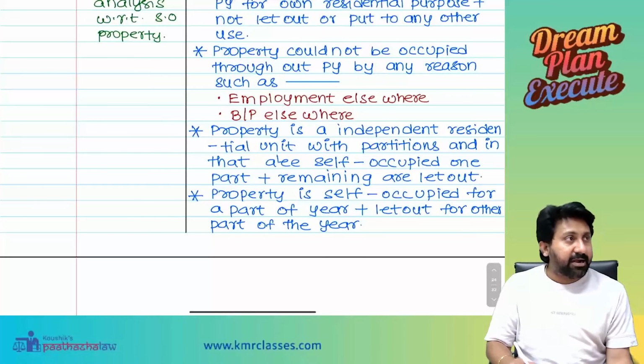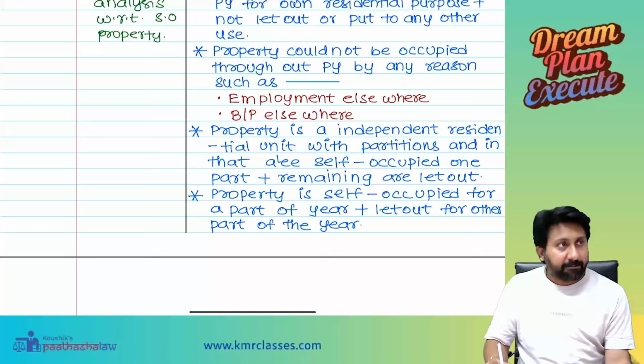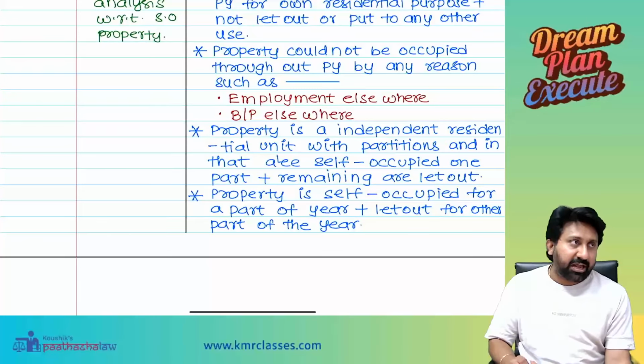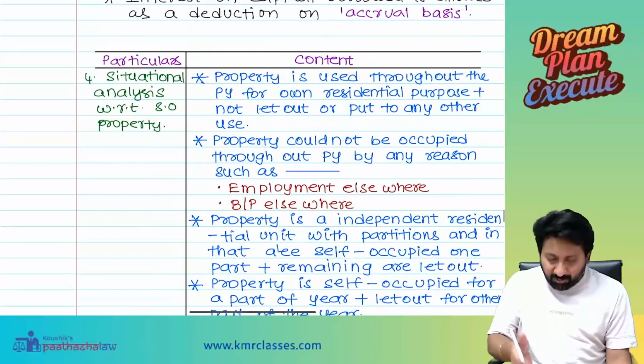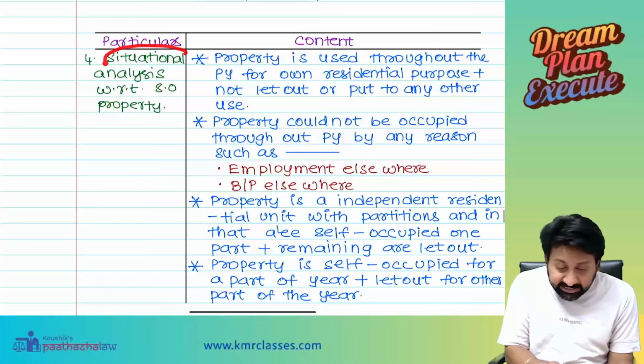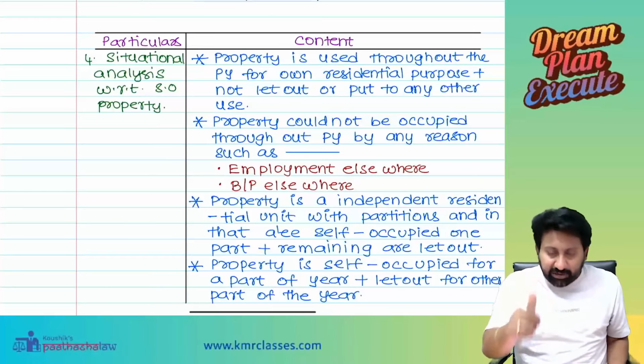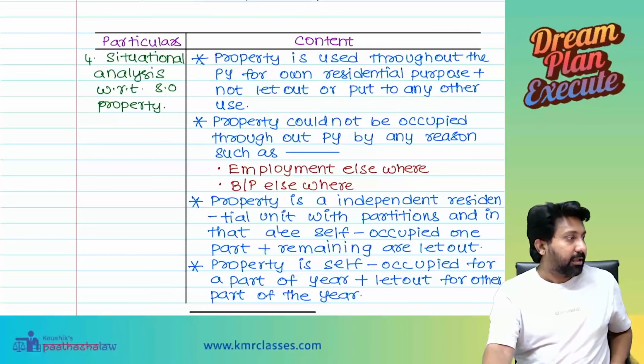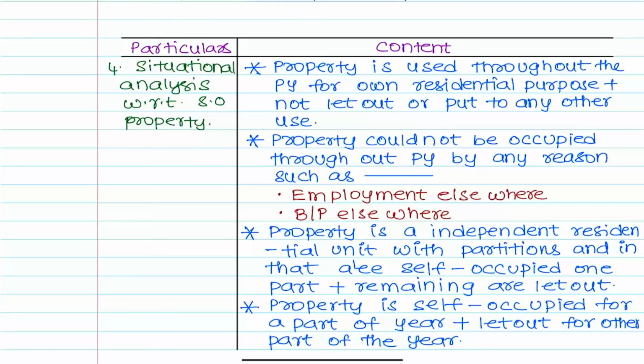Property is an independent residential unit with partitions, and in that the assessee self-occupies one part and the remaining is let out. Property is self-occupied for a part of the year and let out for a part of the year. These are the various situations. I will give 1 minute. Read all the 4 different situations. What will come in the exam, God also doesn't know. So when I am saying it is a very serious concept, please listen carefully and read properly.